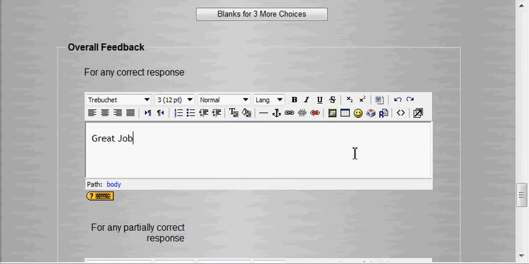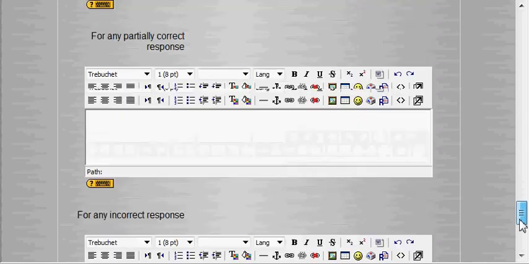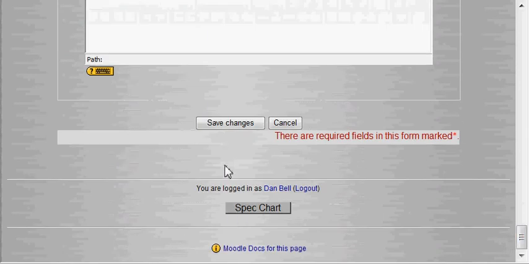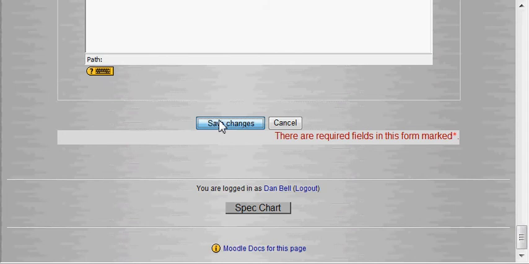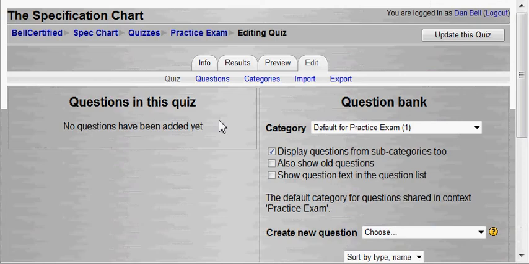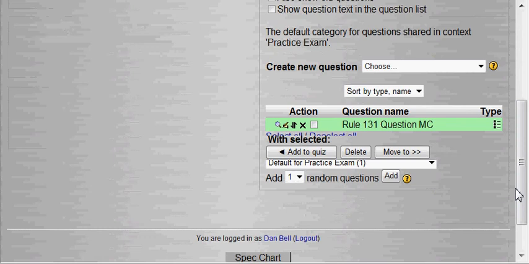When I first started doing these, I was typing in here, but it got time consuming. As you'll notice, I don't do it as much anymore. So that's it. That's how to create a multiple choice question. You'll notice it'll take us to a list. Now it'll be the first and only one on the list.